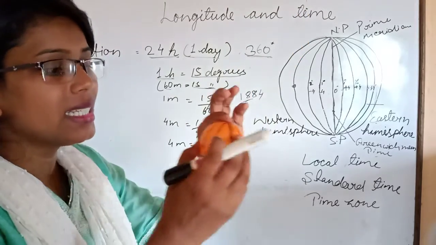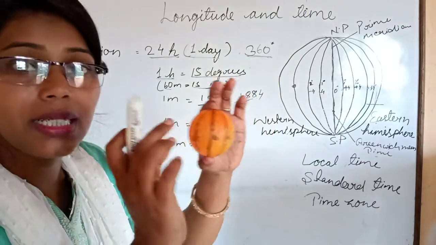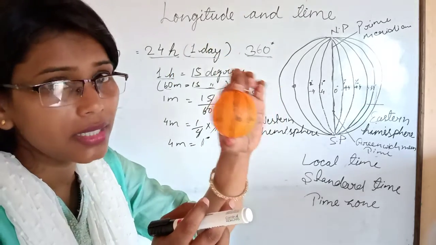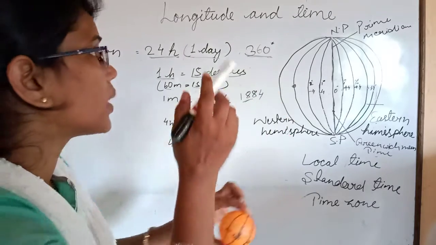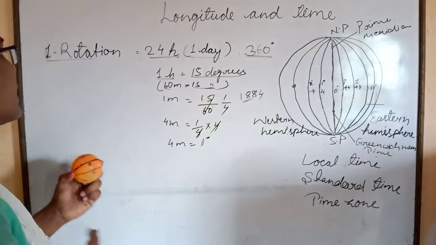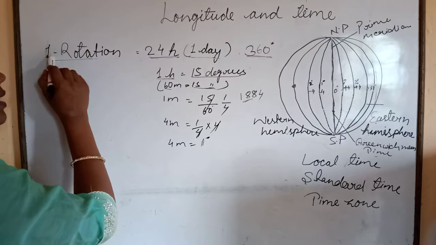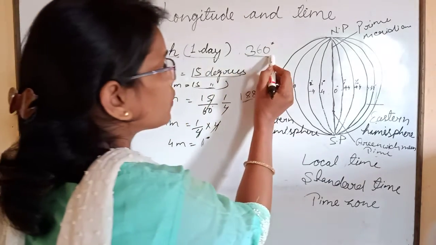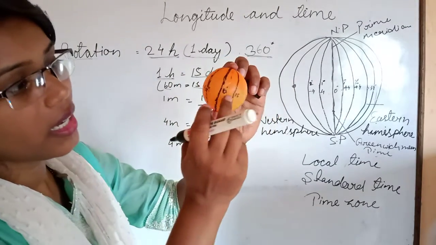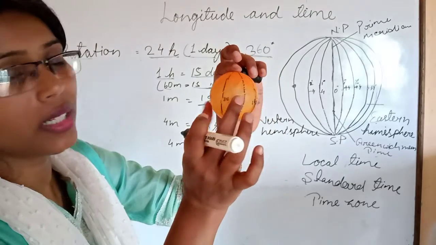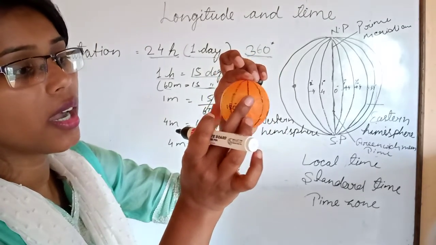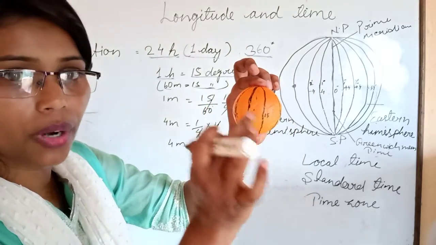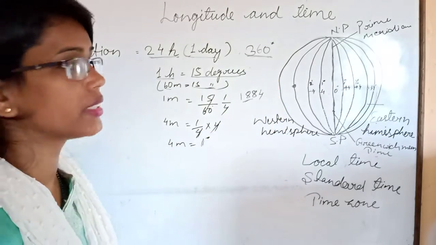Okay, children, we know that earth completes one rotation in one day. And how many hours are there in one day? Yes, 24 hours. Earth completes its one rotation in 24 hours. That means in 24 hours it covers 360 degrees. That means every meridian experiences morning, evening, noon and night.